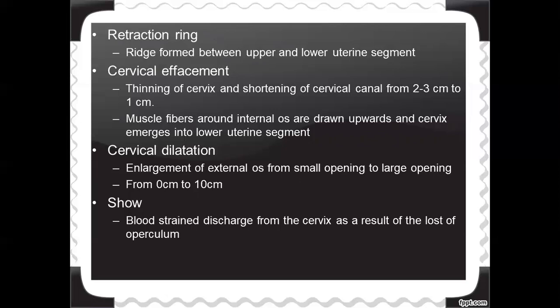Next change during the first stage of labor is cervical effacement. Effacement means thinning of the cervix and shortening of the cervical canal. Normally the length of the cervical canal is 2 to 3 centimeters.